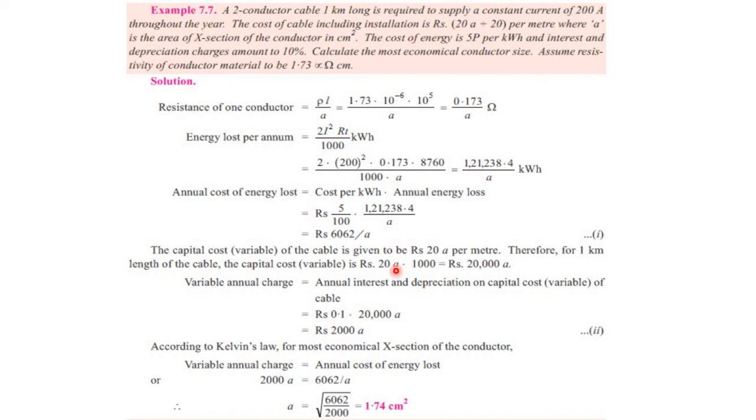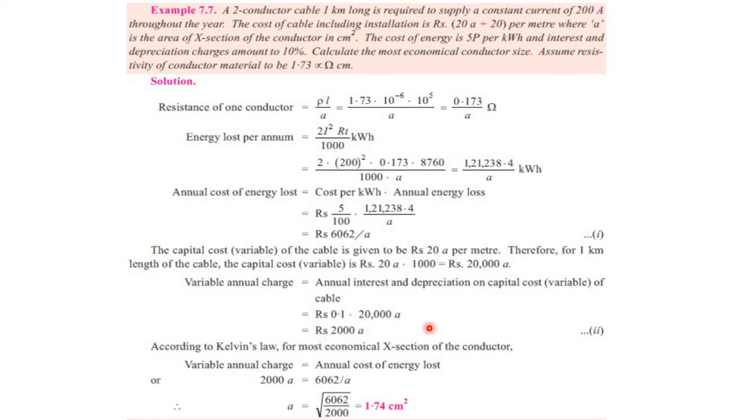Because we have also been told the annual depreciation charge is to be 10%, we will account for it also. So this total amount will be multiplied by the depreciation cost 0.1, that is 10%. So the variable annual charge will be rupees 2000 A.